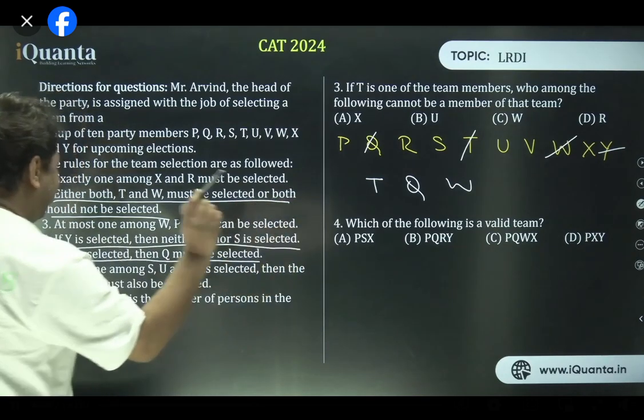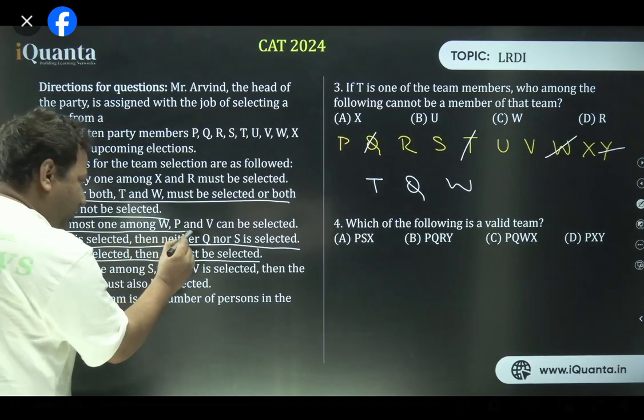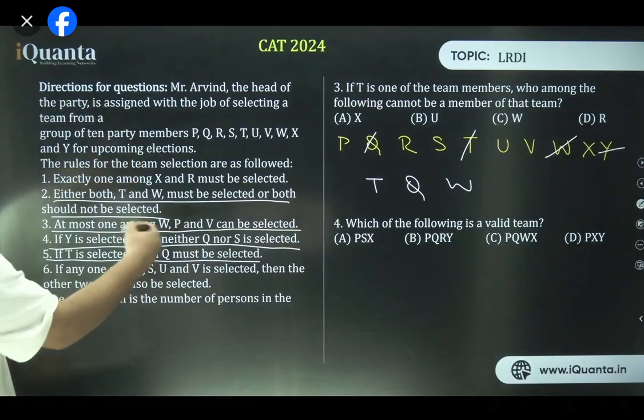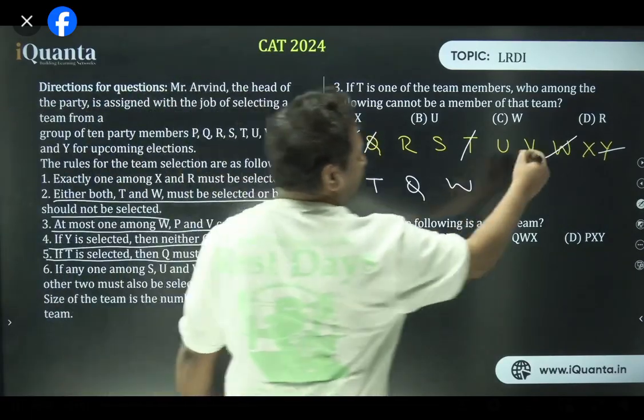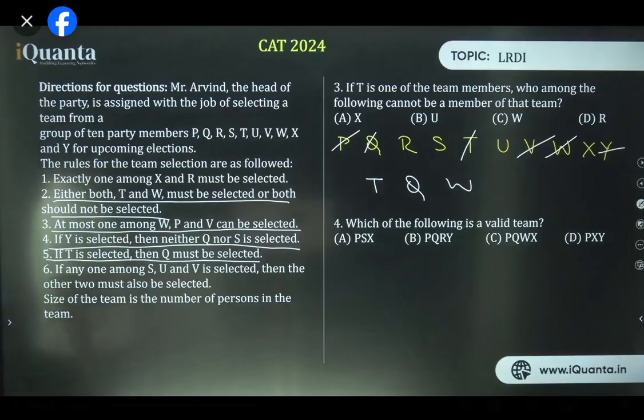Now W is being talked about in point number 3. At most one among W, P and V can be selected. If W is already there, then P and V will not come. If W is there, P and V have to go away. All right? Perfect. What else?